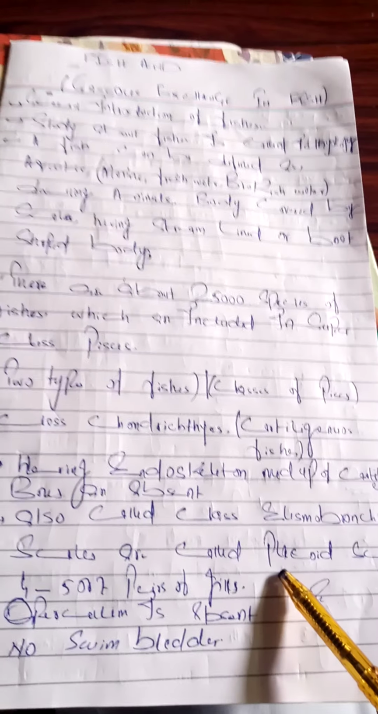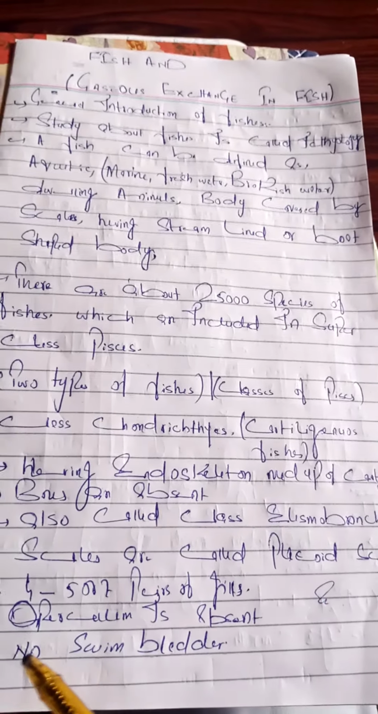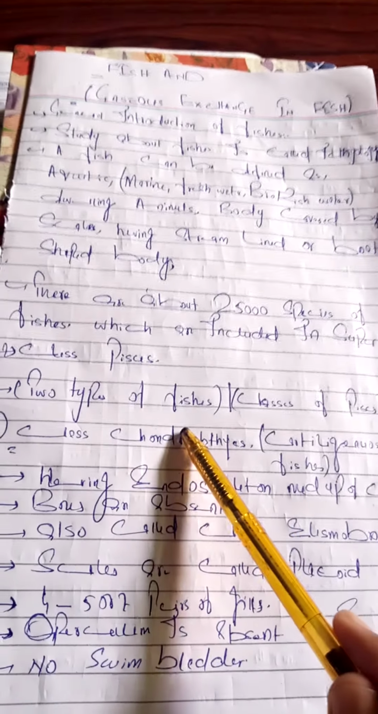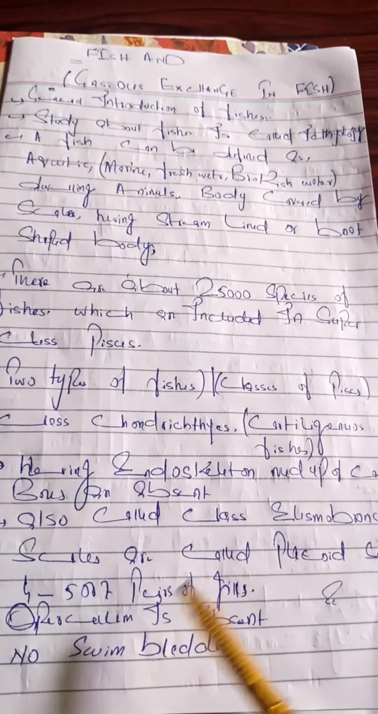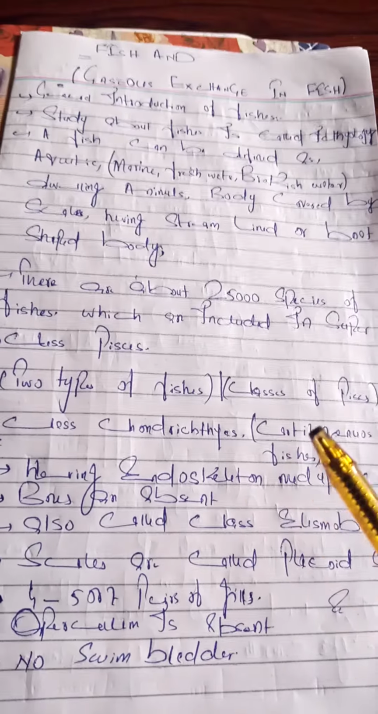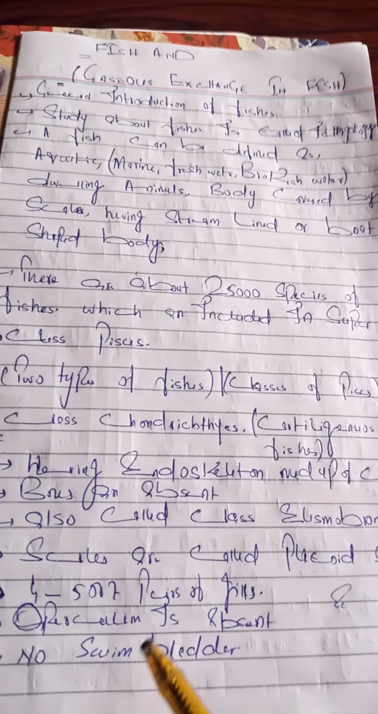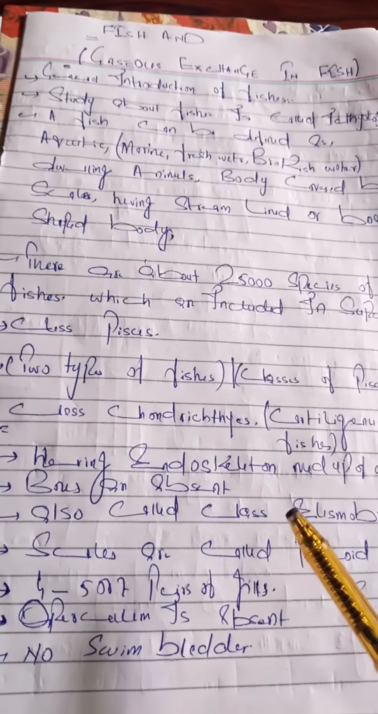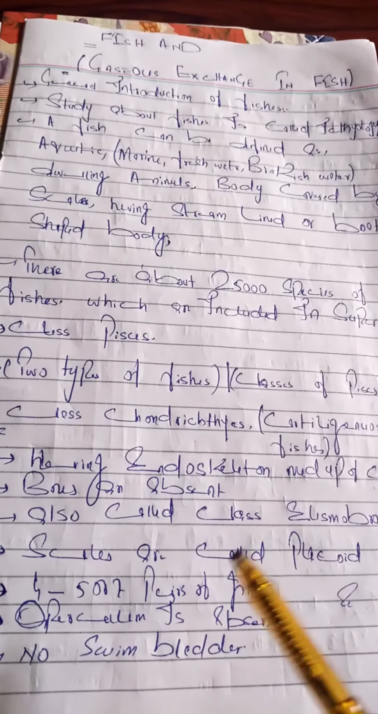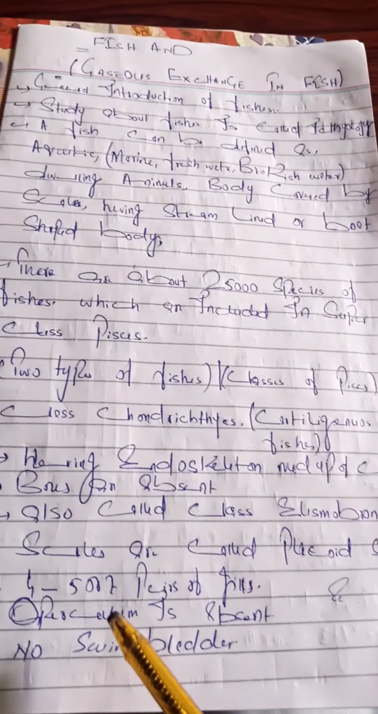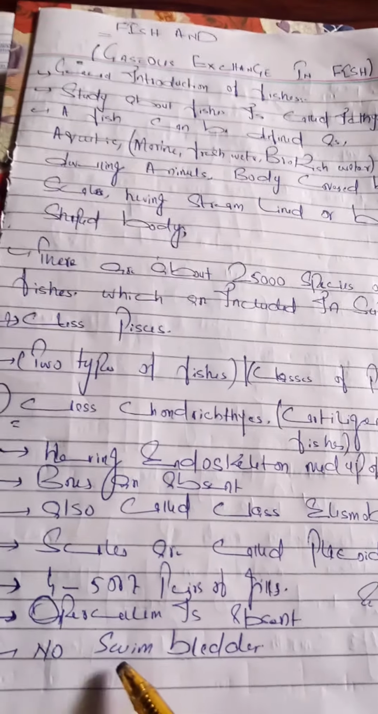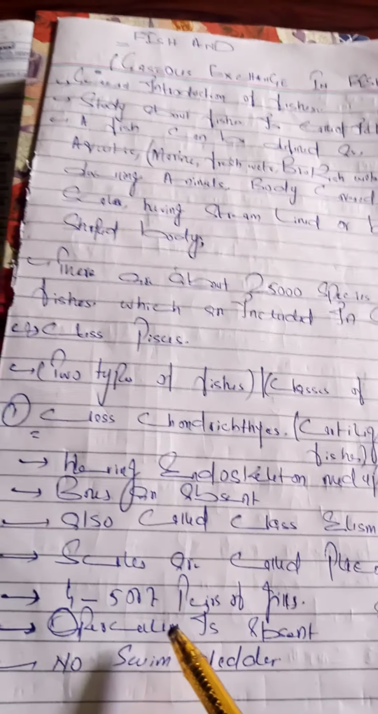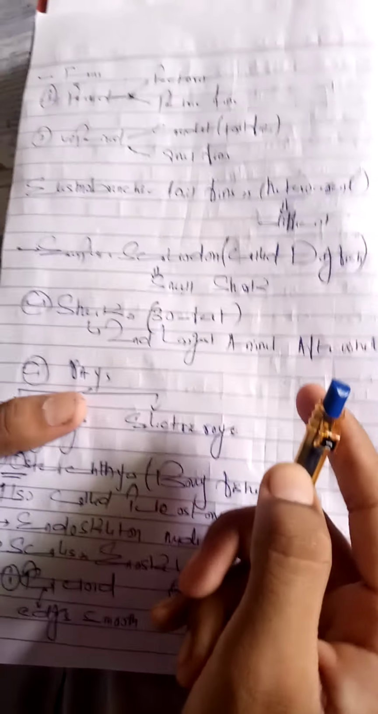Placoid scales. There are about 4 to 5 or 7 pairs of gills in these fishes. Chondrichthyes have 4 to 7 pairs of gills. The bony operculum is absent. Operculum is a bone, and since they have no bone, there is an absence of the operculum. The swim bladder, or air bladder, is also absent.